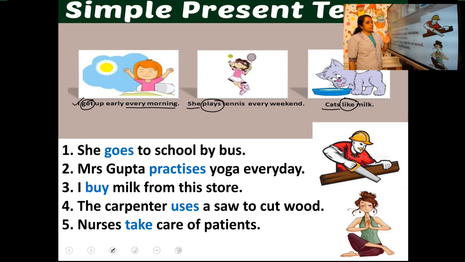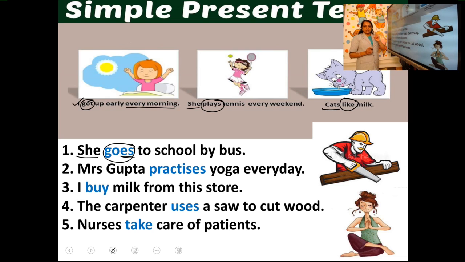Clear? And the verb, remember, if it is singular, we have to add S or ES to the verb. We can go through some more examples. She goes to school by bus. Here the subject is she. So, the verb is goes. We add ES to the verb.